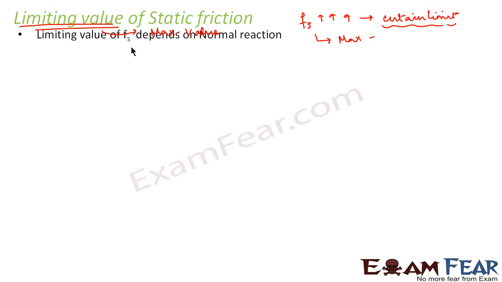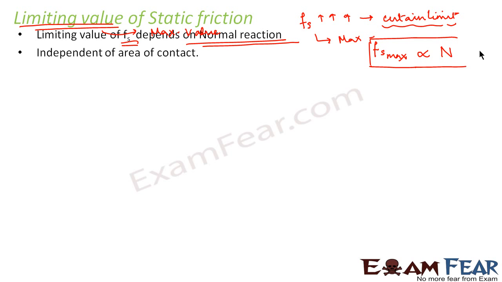Now the limiting value of static friction depends on the normal reaction. That means, let us suppose the maximum value of static friction is Fs maximum. This depends on the value of the normal reaction, which is generally denoted by capital N. Also, this value of static friction is independent of the area of contact. It doesn't matter whether the area of contact of the two bodies is big or small. The value of static friction is independent of that.